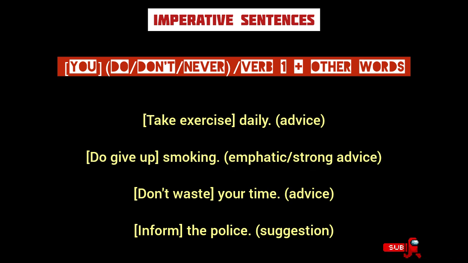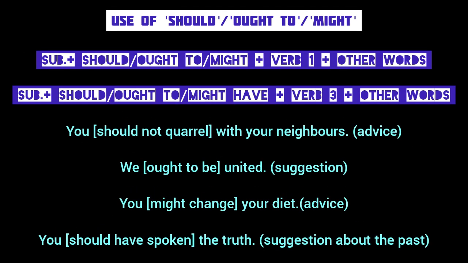Don't waste your time is also a piece of advice. But here the advice is to not waste time. It starts with do not because it's a negative sentence. Inform the police is also an imperative sentence denoting a suggestion made by the speaker. From these examples we understand that we use imperative sentences to give advice or suggestion. However, to make your advice or suggestion forceful or emphatic, use the emphatic do before the first form of the verb. The modals should, might and ought are also used to give advice and suggestion.